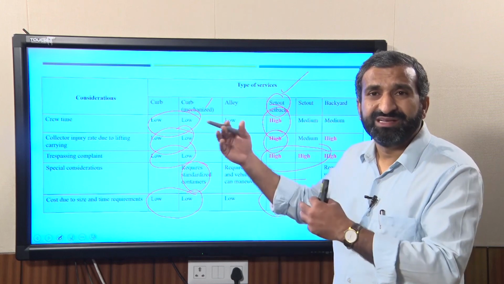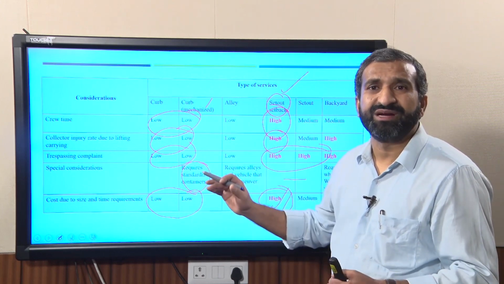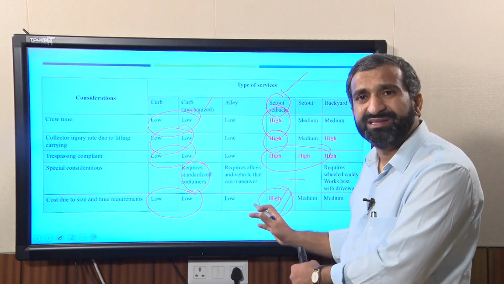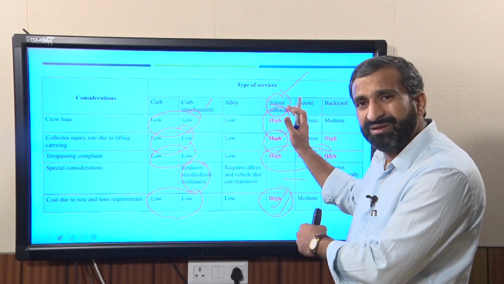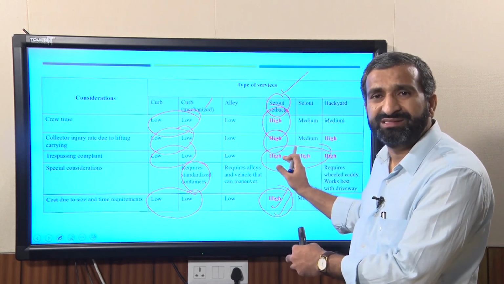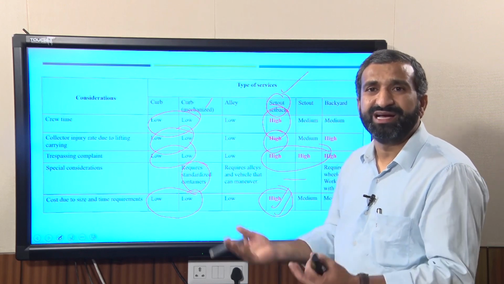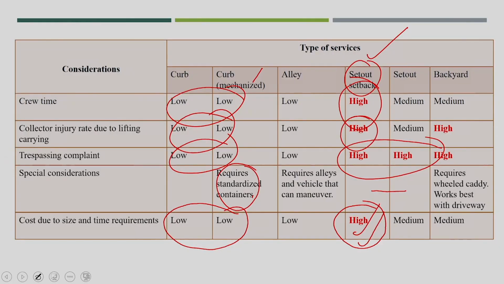Treatment means the dry waste is recycled, from which we get some money, and biological waste can produce compost or biogas which are sellable. So from that the money has to come for the set out set back service.